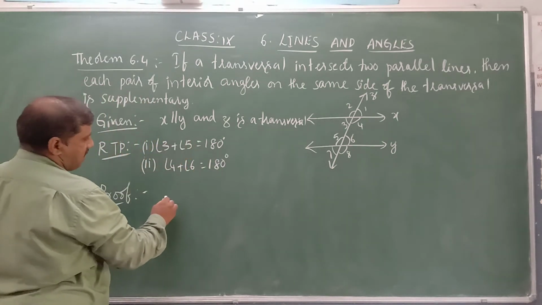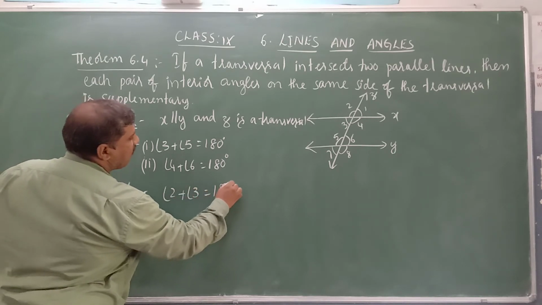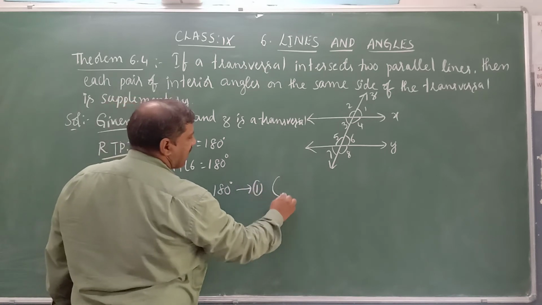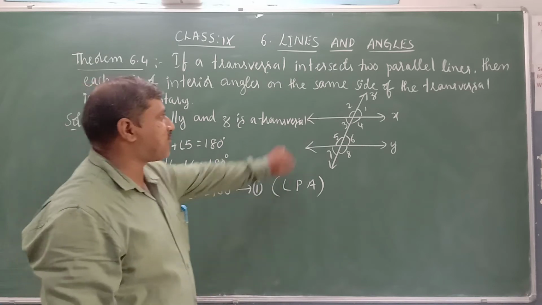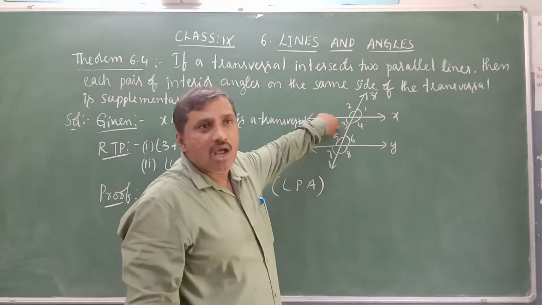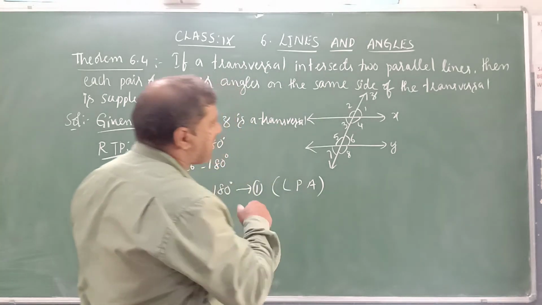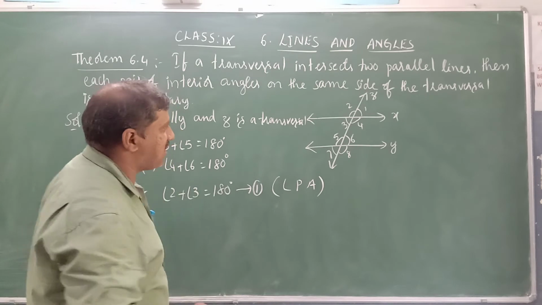See from the figure. Angle 2 plus angle 3 is equal to 180 degrees. Equation 1. Why are they equal to 180 degrees? Linear pair of angles. Angles on the same straight line whose sum is 180 degrees. That is, a pair of angles whose sum is 180 degrees on the same straight line are known as a linear pair of angles.